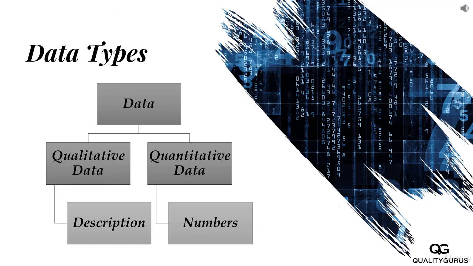So let's say if I ask you to collect data and one of the columns of that is what is the color of that item: red, blue, green. What does this mean? That this data is not quantitative. So when you are writing down red, blue, green, you are not taking quantitative data. What you are taking is qualitative data.